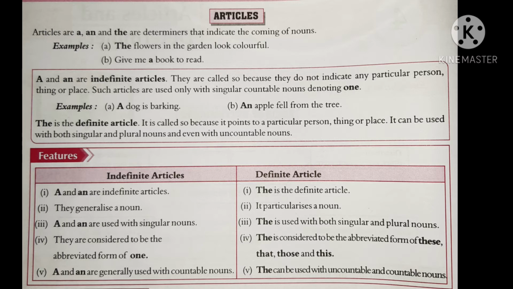But in the word hour, H-O-U-R, there is an hour for the exam. Even though the spelling is H-O-U-R and H is a consonant letter, there H remains silent. So if a word begins with a consonant letter but we pronounce a vowel sound, there we have to use an. For example, an hour, an honest boy, an honorable judge, and so on.